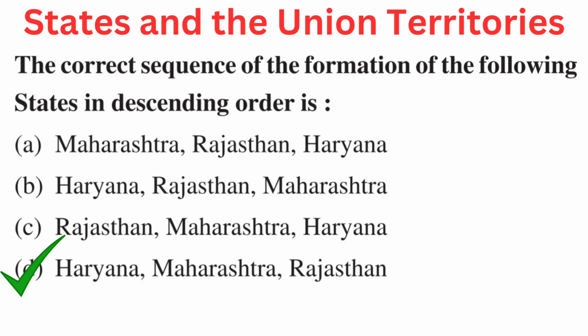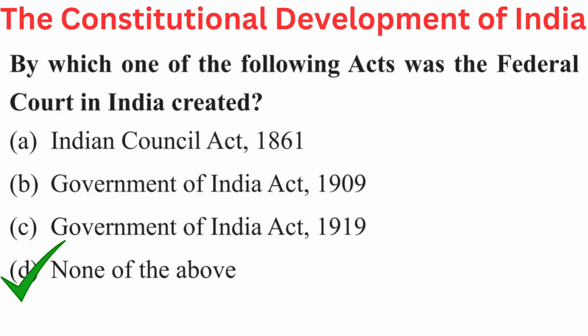Your question is, the correct sequence of the formation of the following states in descending order is. Your options are A. Maharashtra, Rajasthan, Haryana, B. Haryana, Rajasthan, Maharashtra, C. Rajasthan, Maharashtra, Haryana, or D. Haryana, Maharashtra, Rajasthan. Right answer is D. Haryana, Maharashtra, Rajasthan.